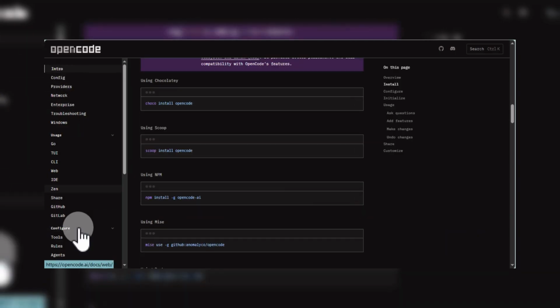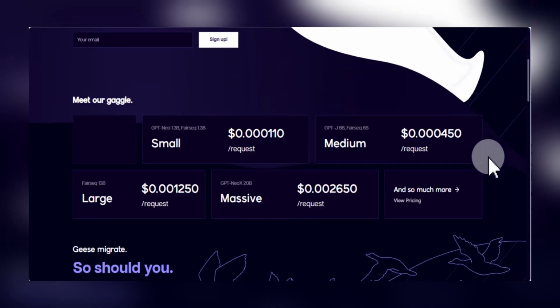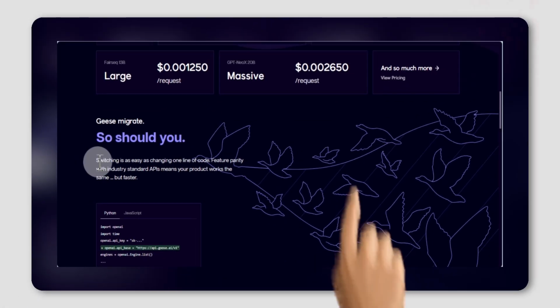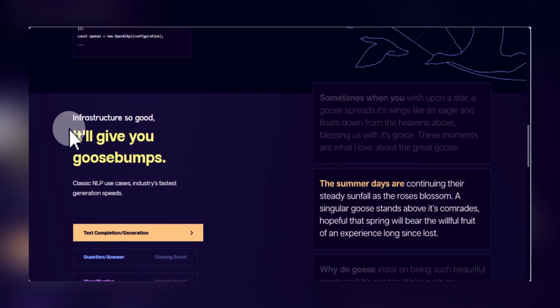While Goose AI focuses on making AI automation simple, accessible, and helps users complete tasks across different apps and workflows with an easy-to-use interface. A strong option for individuals and teams looking to boost productivity without complex setup.